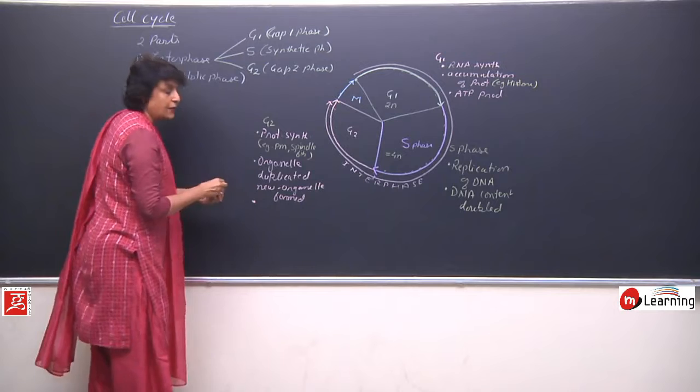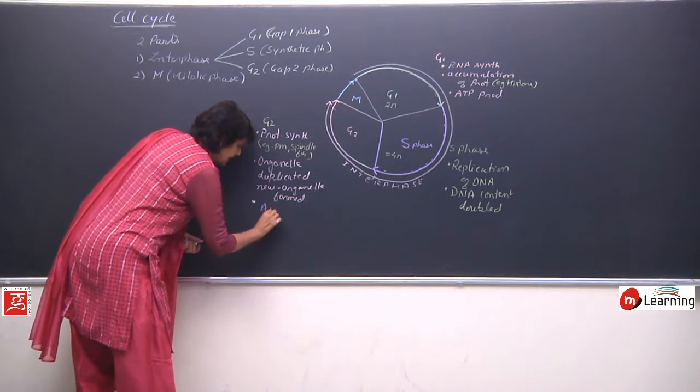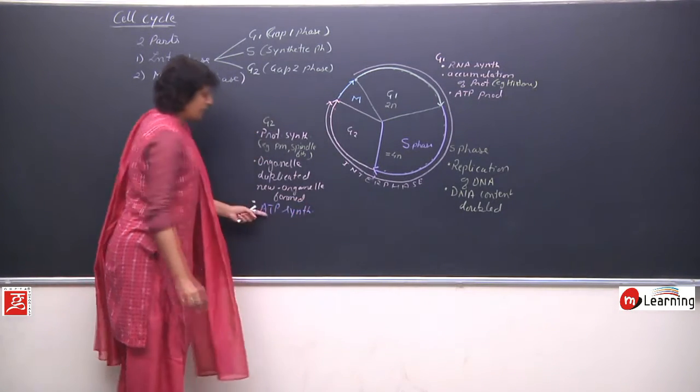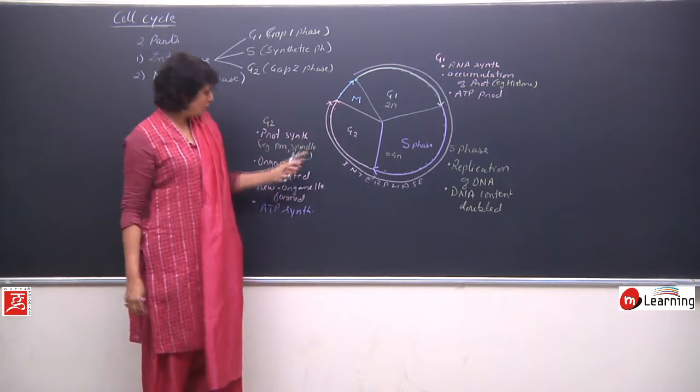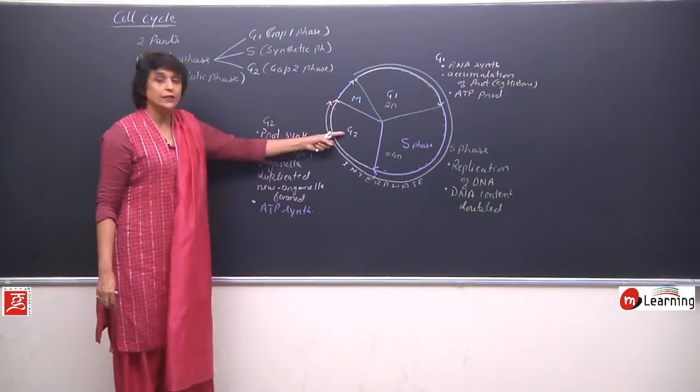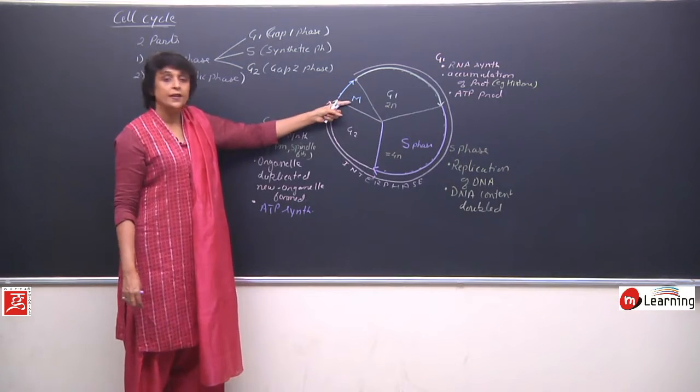ATP is anyways required. So ATP synthesis, because for division also the energy requirement is very high. So ATP synthesis. Now the cell is ready for division.